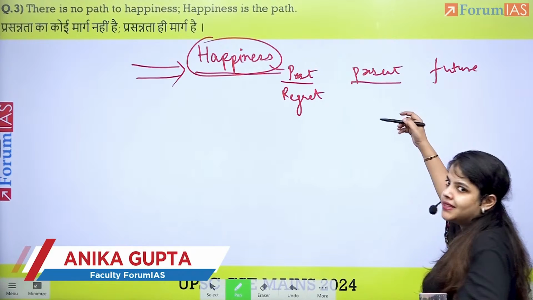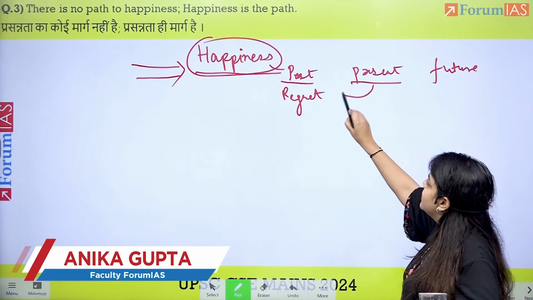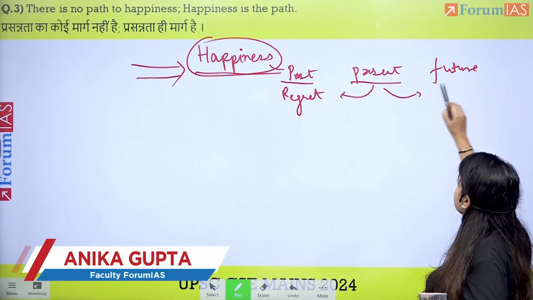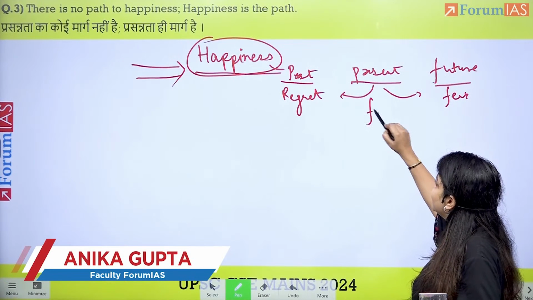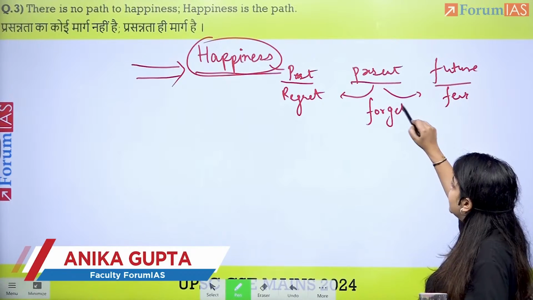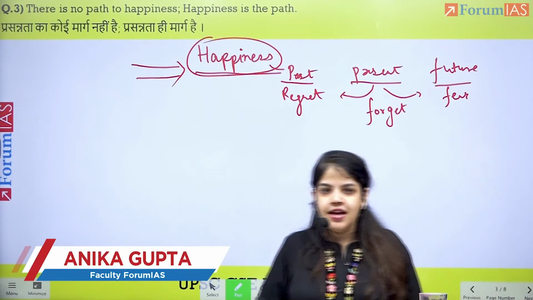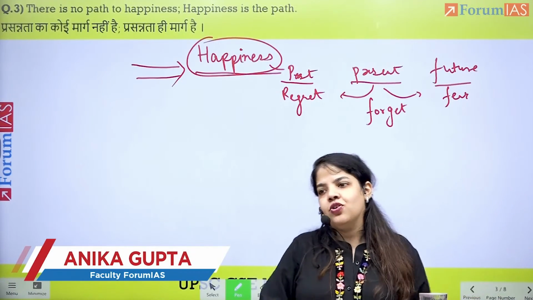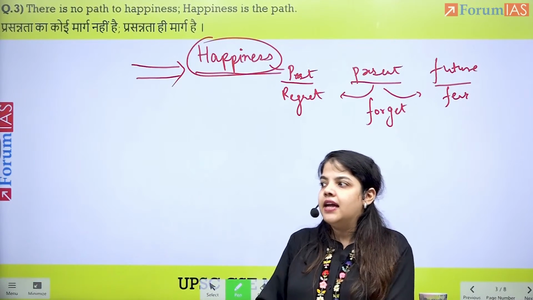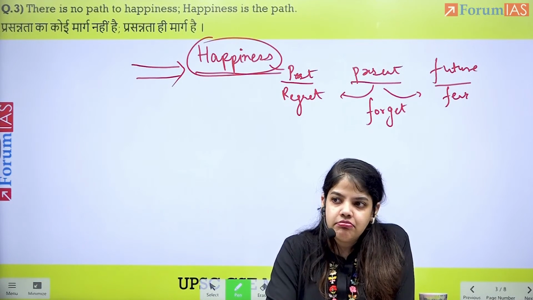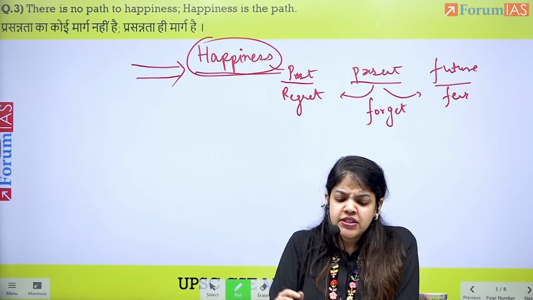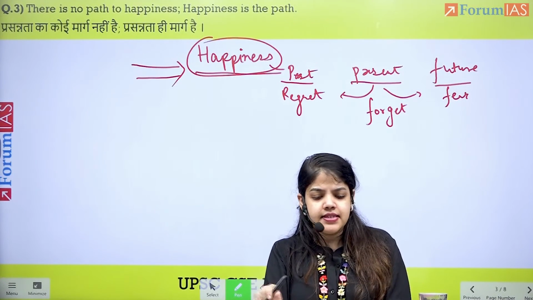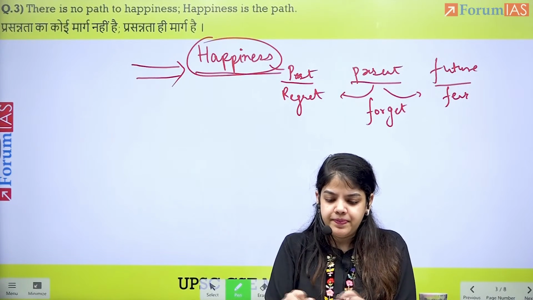We live in the present, but when we are in the present, we regret the past or we fear the future. We forget the present. We forget that we live in a particular moment. We are either regretting the past or fearing the future in anticipation of something better. But we forget. So this could also be one of the key ideas in this topic.